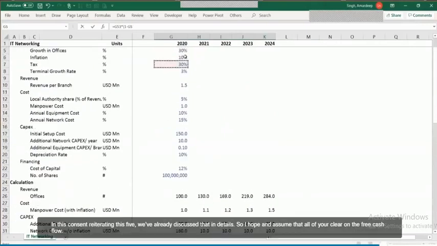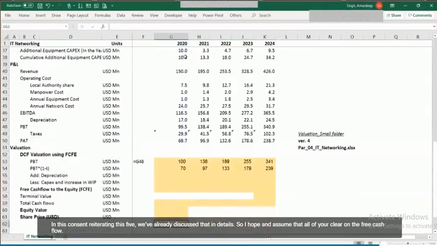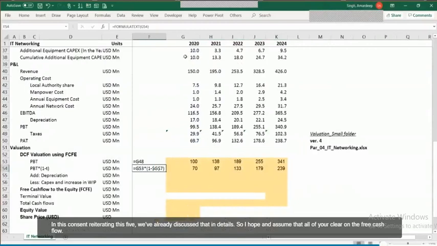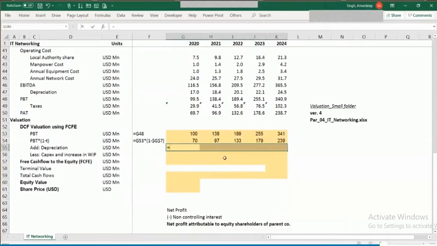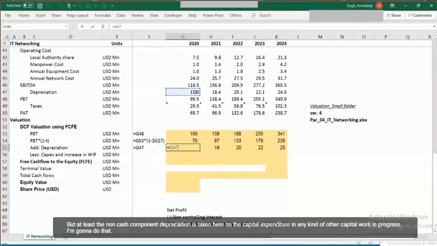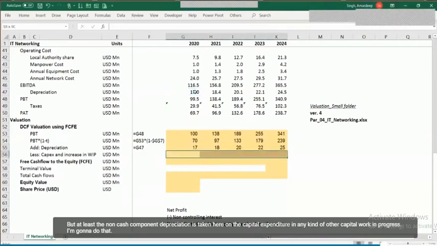See, this concept, again reiterating this fact, we have already discussed in detail. So I hope and assume that all of you are now clear on the concept of free cash flow, so that we can discuss the cost of capital aspects in this example. What we do is add back the depreciation and subtract the interest. In this case, interest is not there, so I'm not going to be bothered about the interest component. But at least the non-cash component, depreciation, is taken here, and the capital expenditure and any other capital work in progress, I'm going to deduct that.